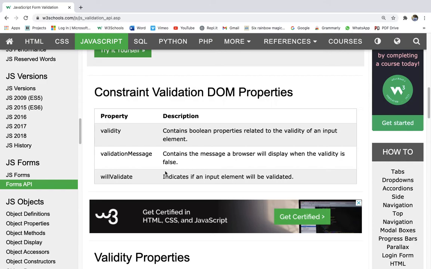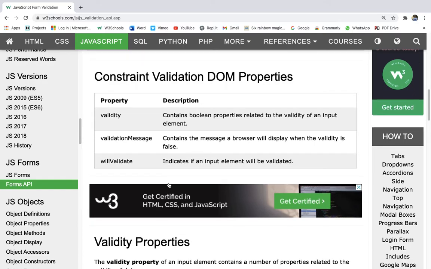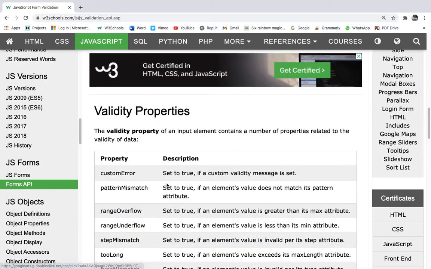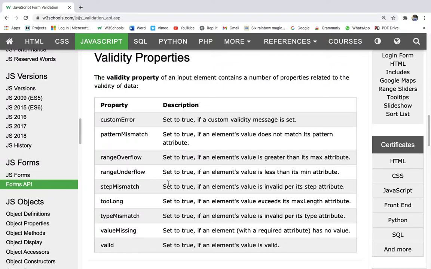Will validate. Finally, will validate indicates if an input element will be validated. So will validate shows that an input element will be validated or not. Validity properties. The validity properties of an input element contain a number of properties related to validity.